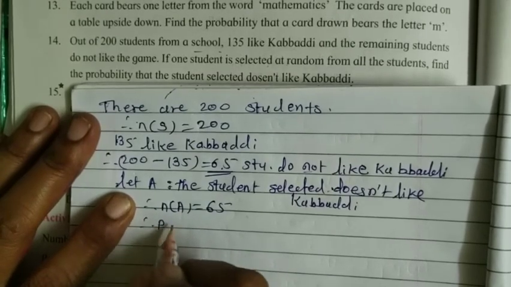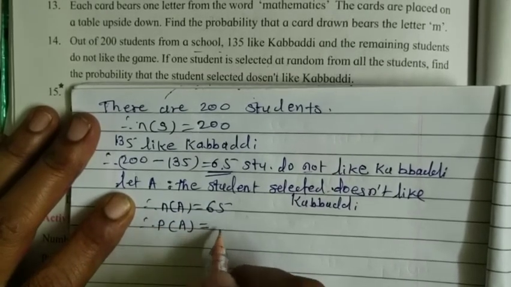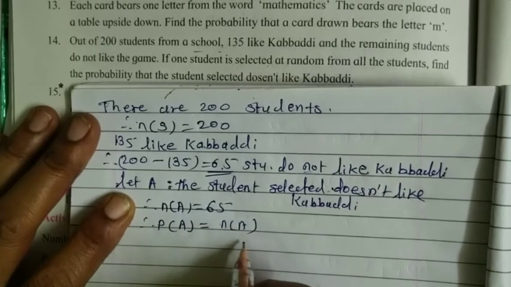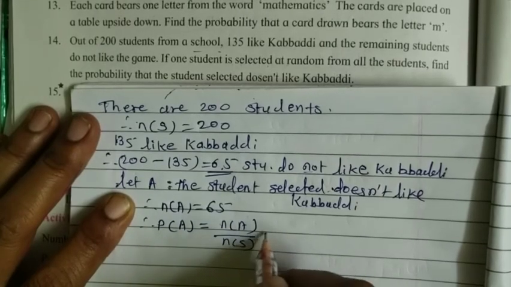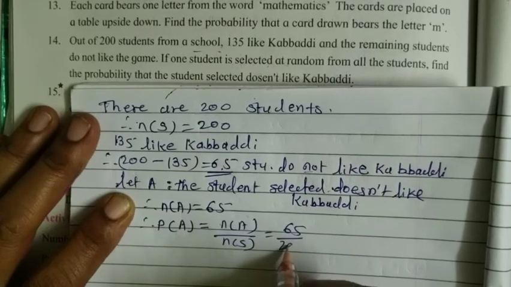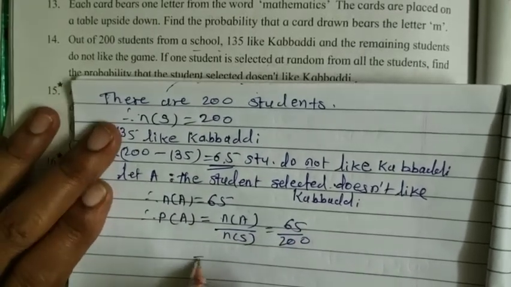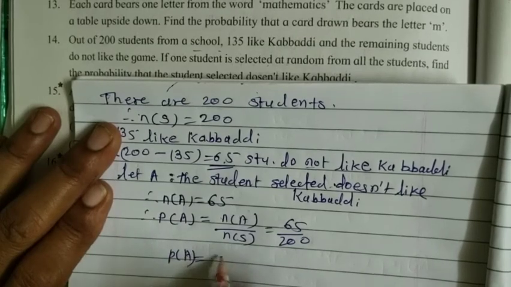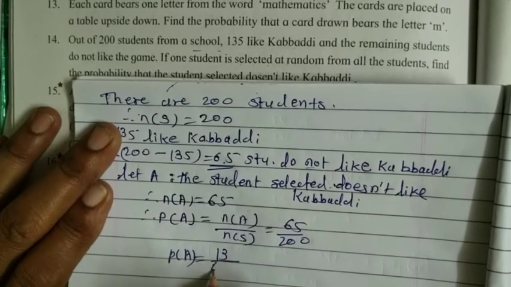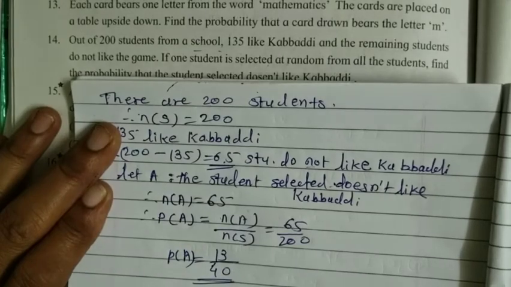Now we find the probability. Probability of event A is equal to number of A upon number of S, that is equal to 65 upon 200. Now we may divide both numbers by 5. We obtain probability of event A is equal to 13 upon 40, and that is the answer.